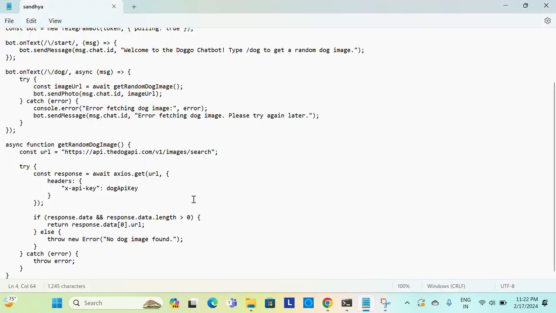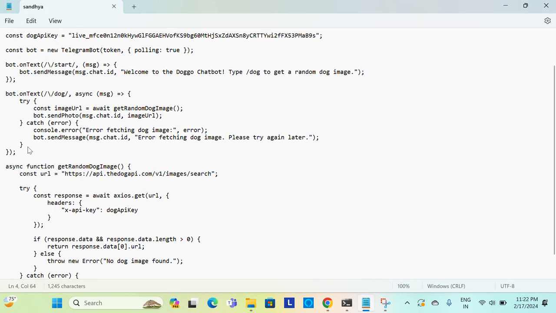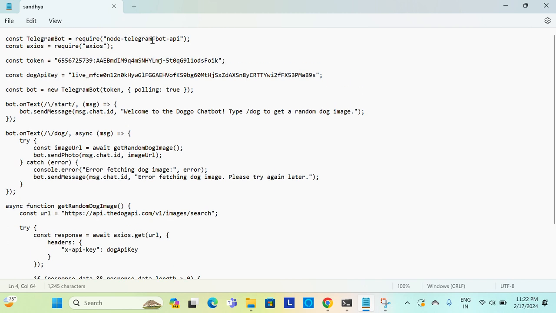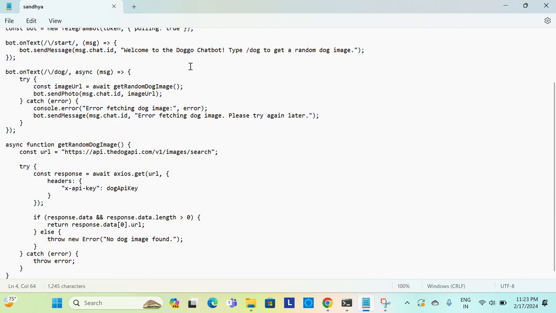So once again, let's finally look at our code. We had used two packages, node-telegram-bot-api and Axios, and the API key and bot.onText function. Okay, thanks. Bye everyone.